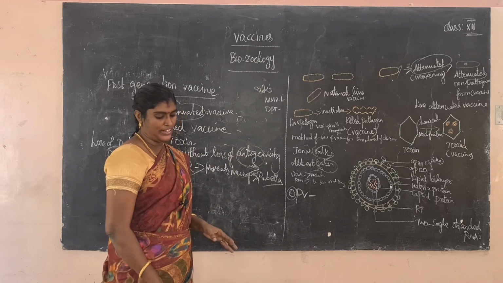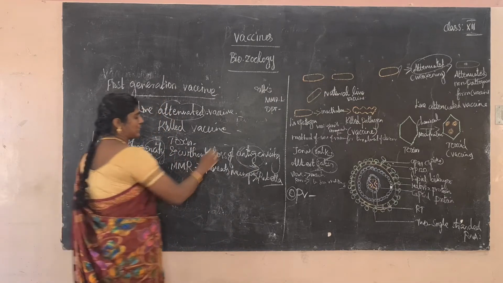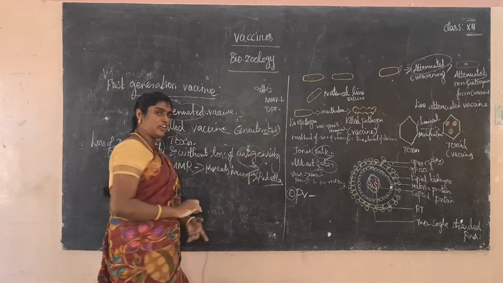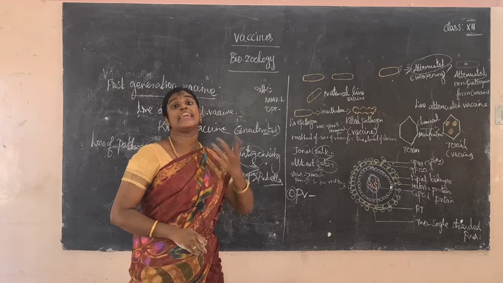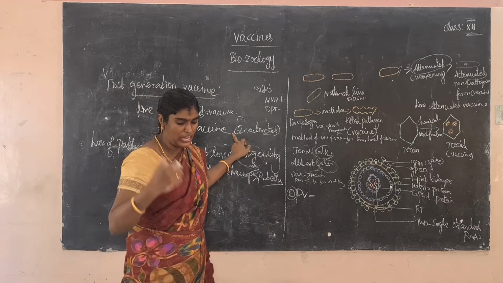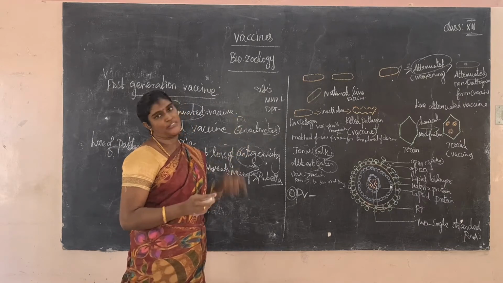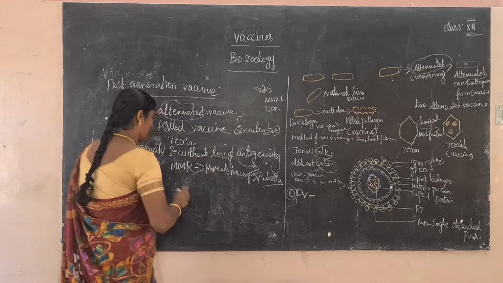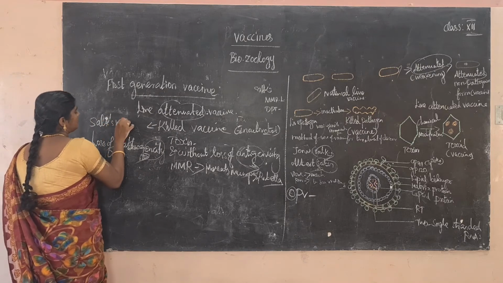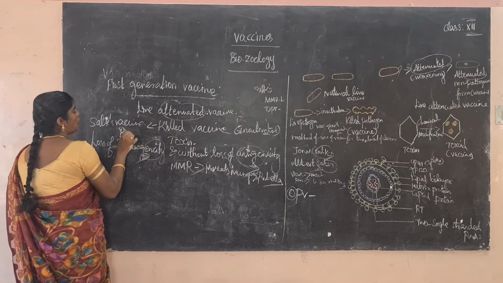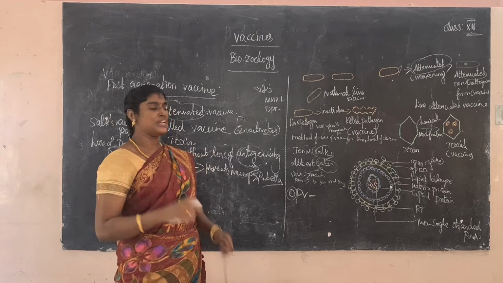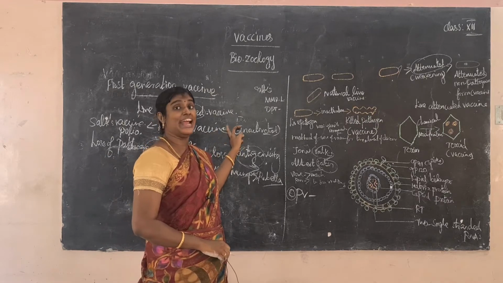Next vaccine, the killed vaccine. Killed vaccine means inactivated vaccine. The microorganism is killed by chemicals or by applying heat. That is called a killed vaccine. The example is the Salk vaccine, used for polio. By applying heat or some chemical substance the microorganism is easily killed. It is an inactivated vaccine.